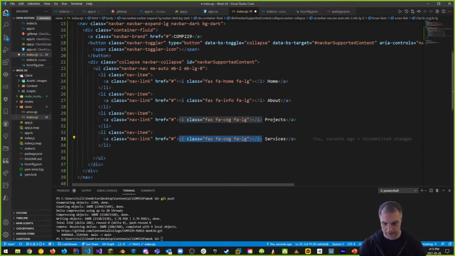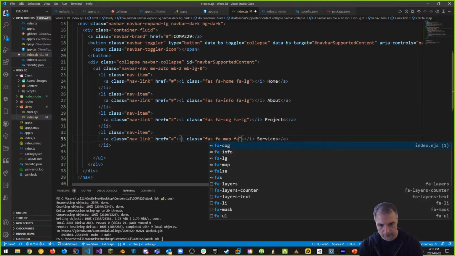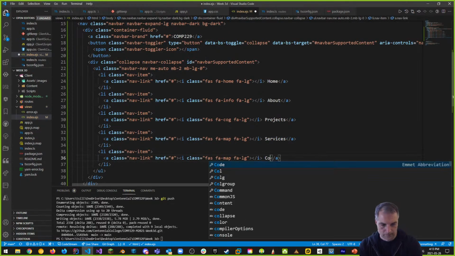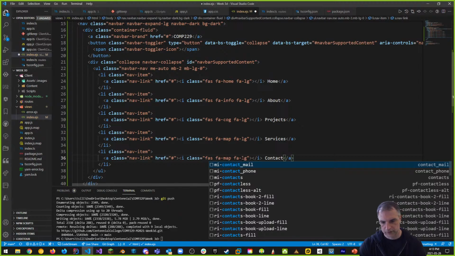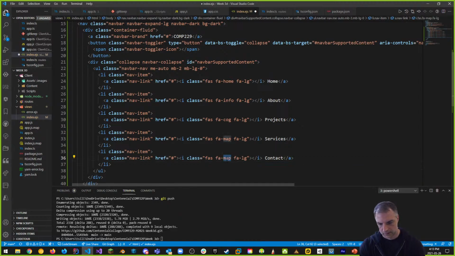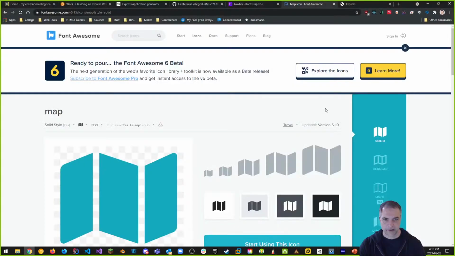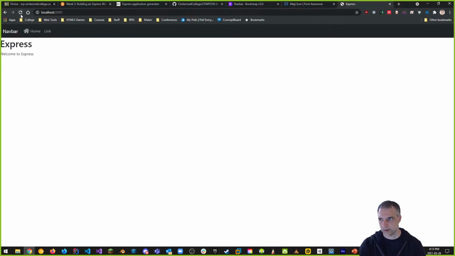So let's grab that and then add in FA-large at the end. Home, about, project, services, and contact. Contact's the last one. So this is contact. And we can change this to a phone, which is okay. And if I go back to here now and go to Express and refresh, you can see that I have home, about, project, services, contact. Look at that. Nice and easy, right?